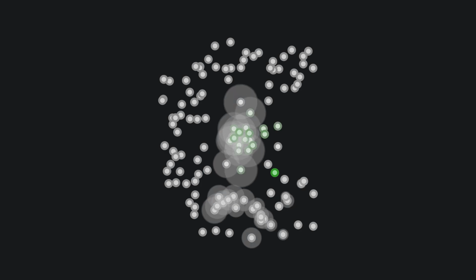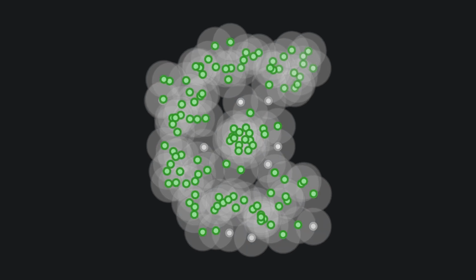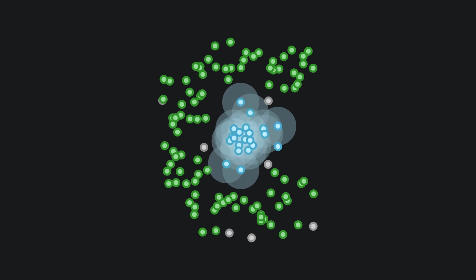Now, if a point has at least 2 other points near it, then we call it a core point. Otherwise, we call it a boundary point. Doing this for every point in our dataset, we can find the set of core points. Now, we pick a core point at random and assign it to a cluster. Next, every point near it will be added to that same cluster. When a boundary point is added to the cluster, we do nothing. But when a core point is added, we draw a neighborhood around it and repeat the process, adding all points that are near it to the cluster.